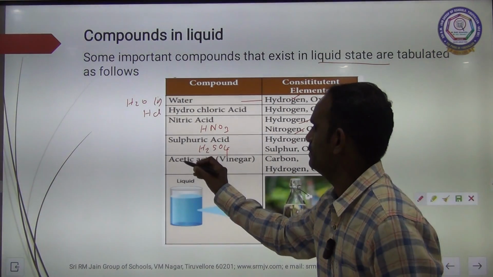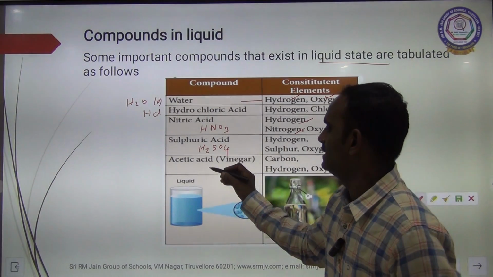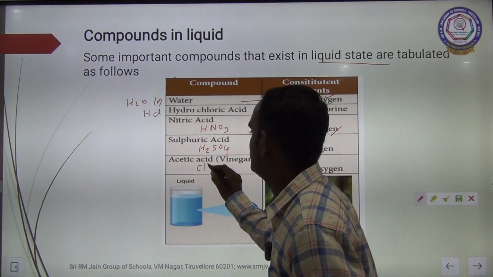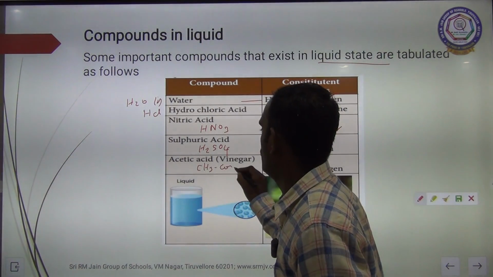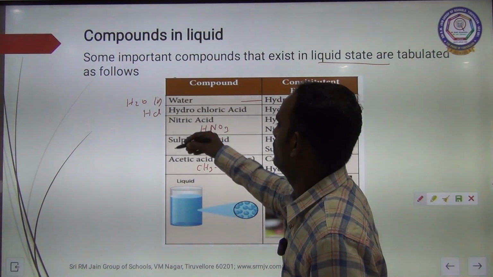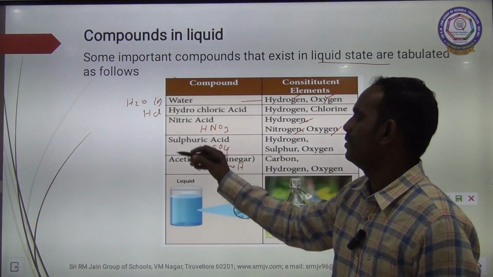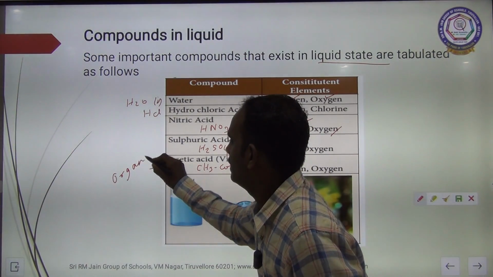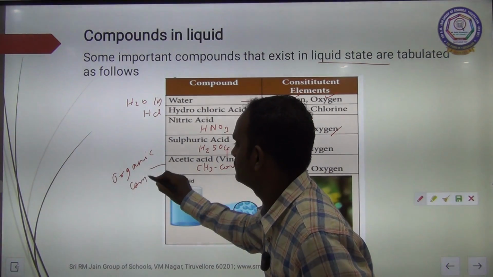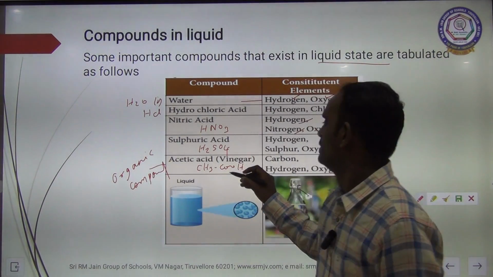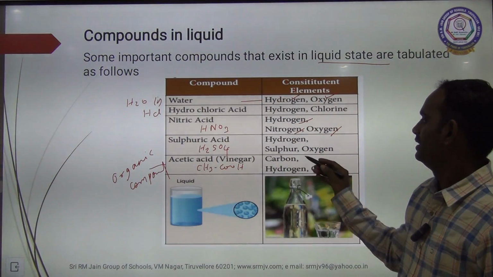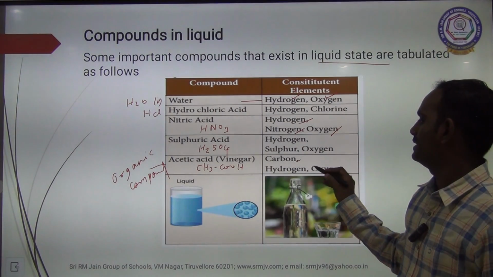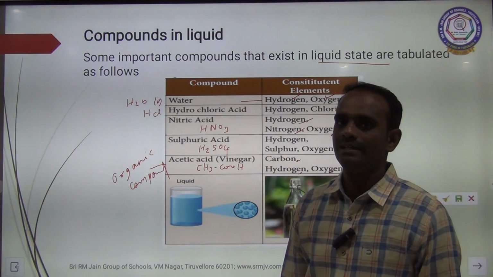And next one is acetic acid. Acetic acid means CH3COOH. These four are inorganic compounds. This acetic acid is organic compound. Okay, so in that acetic acid, three elements, carbon, hydrogen and oxygen are present. Clear, children?